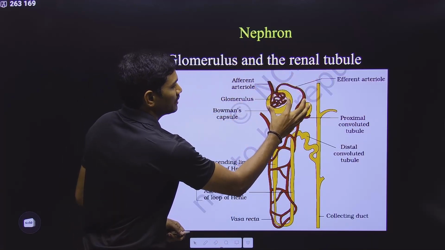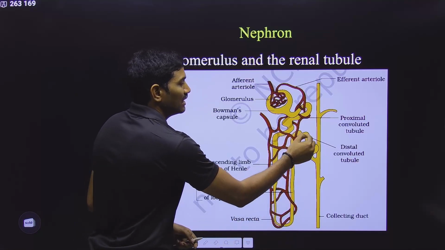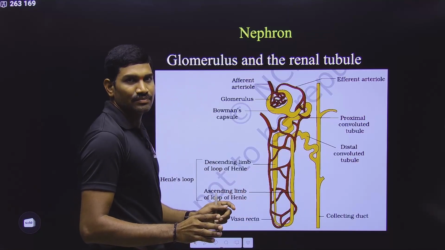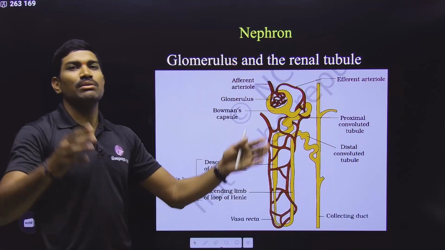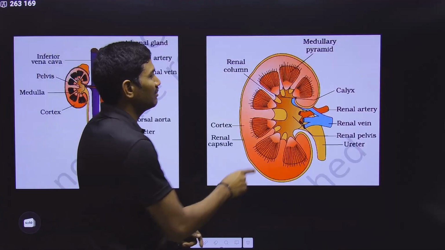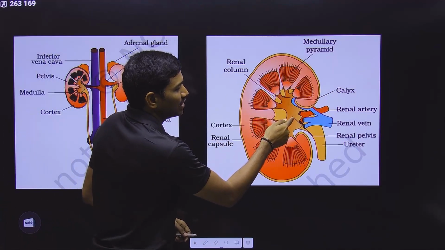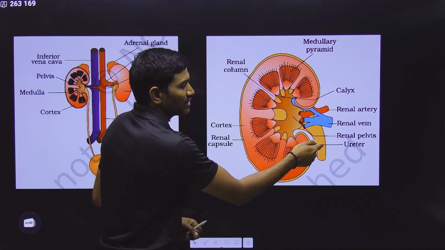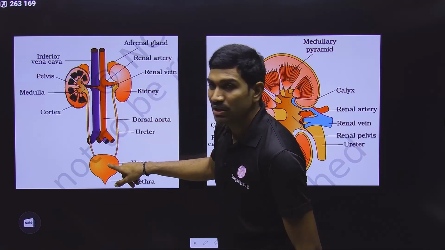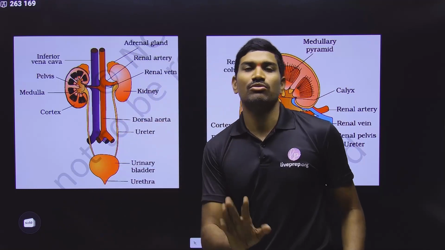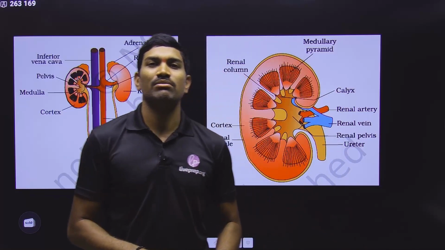Now in the renal tubule what is present? Bowman's capsule is present, proximal convoluted tubule is present, Henle's loop is present, distal convoluted tubule is present. In this way, many nephrons are connected to the collecting duct. Likewise, many collecting ducts combine, and ultimately through the medullary pyramid they open into the renal calyx. From there they go to the renal pelvis. From there the filtrate or the urine goes into the ureter, and from the ureter into the urinary bladder, and through the urethra it is released outside. This is the flow and sequence, and you need to remember this sequence very clearly.